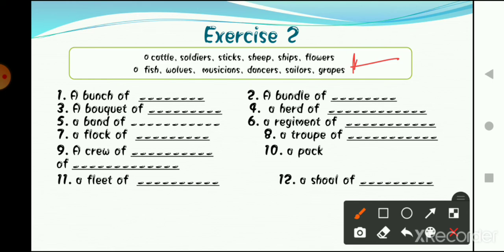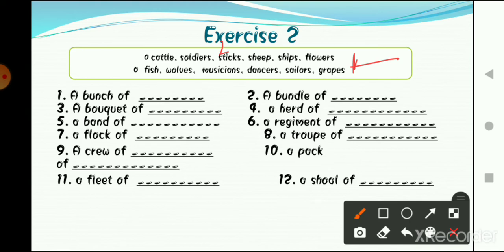Now the second one is "a bundle of." Can we put dancers? A bundle of dancers is wrong. Yes, it is wrong. Very good. A bundle of sailors, that is also wrong. So the correct answer will be a bundle of sticks. Yes, a bundle of sticks.